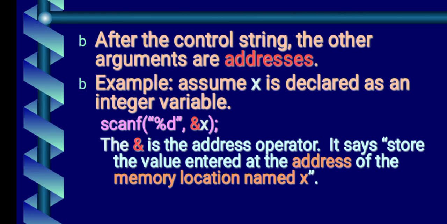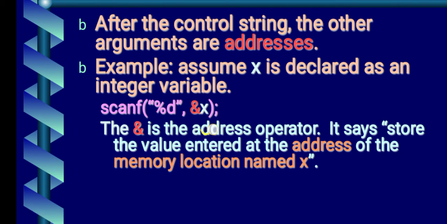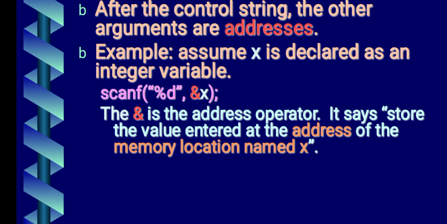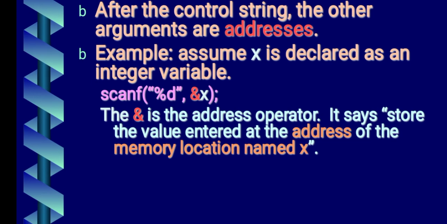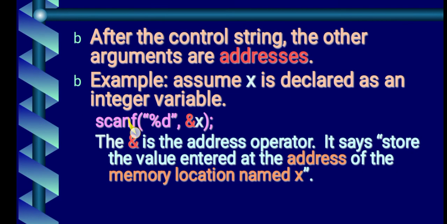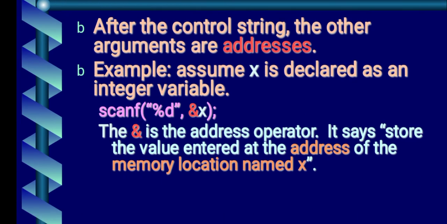Like if I want x is equal to 10, from the keyboard I will type 10, so that 10 goes into variable x. And what does this address x ampersand indicate? Ampersand is an address operator. If you want to store the value in memory, we need to specify the address. So the address is specified with the ampersand operator.